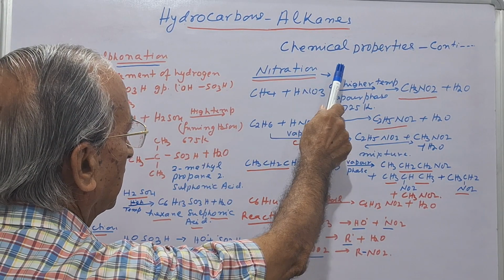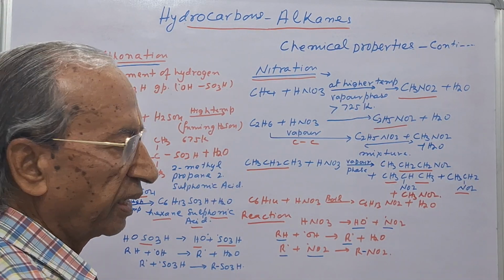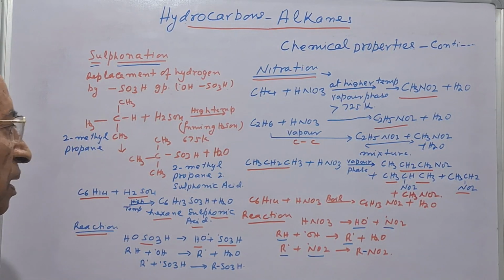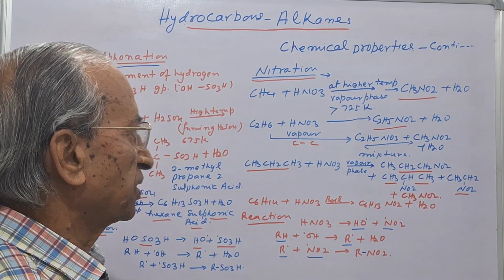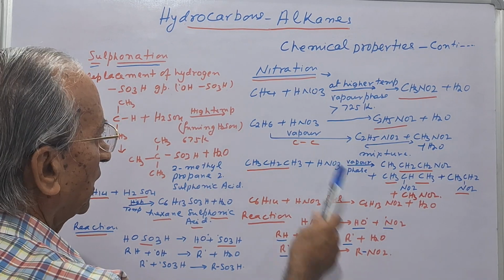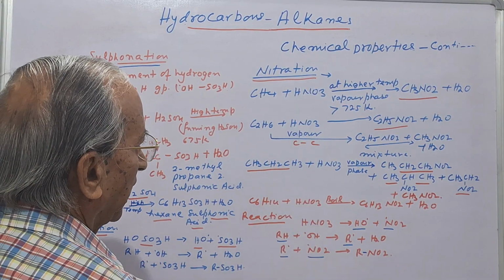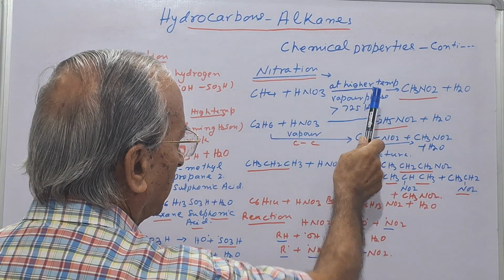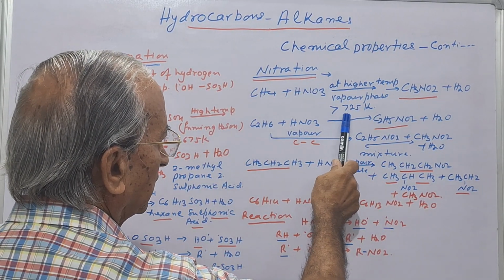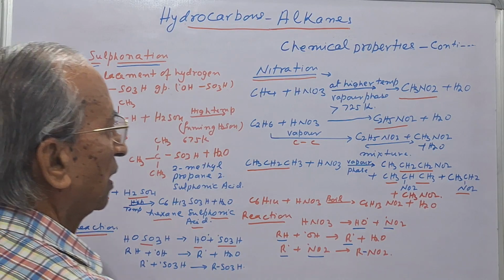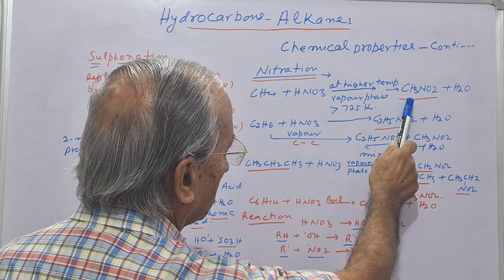You see, in the case of nitration, alkanes do not react with nitric acid at room temperature. Only the substitution reaction takes place at high temperatures. For example, if we take the example of methane, when it reacts with nitric acid in a vapor phase reaction at high temperature, that is more than 725 K, substitution reactions take place and form nitromethane.